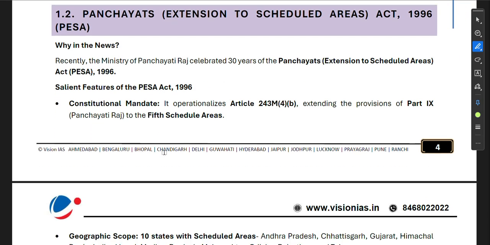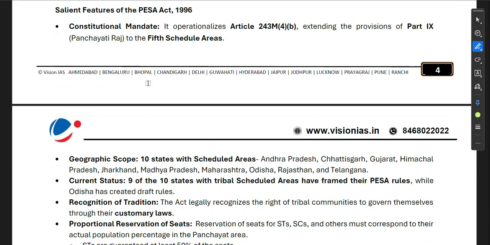Now, Panchayats Extension to Scheduled Areas Act 1996, PESA. Here also, if you see the previous questions, they have already asked questions from this PESA Act. Now, why is this in the news? Recently, the Ministry of Panchayati Raj celebrated 30 years of the PESA Act 1996. So 30 years have been completed, and this becomes very important for us. So we must remember the salient features. Let us try to understand.